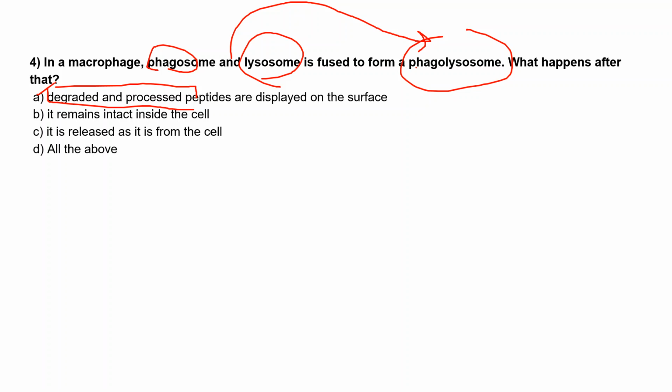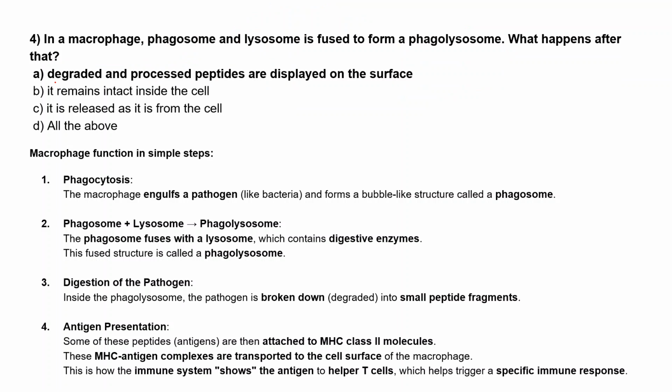So lysosome and phagosome fuse in a macrophage and form this phagolysosome. After that, you guys are right that it degrades and processes the peptides and displays them on the surface so that other cells can be activated after that. So why is this important? These macrophages function in a very simple series of steps.